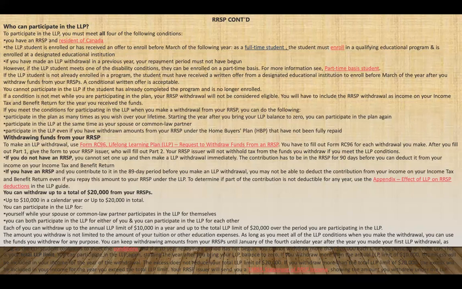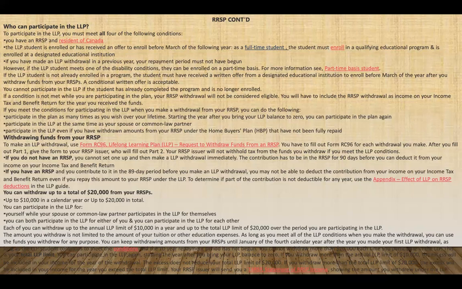So to make an LLP withdrawal, you have to fill out a form called RC96 for each withdrawal you make. After you fill out part 1, give the form to your RRSP issuer. Then you fill out part 2, and your RRSP issuer will not withhold tax from the fund you withdraw if you meet the LLP condition.